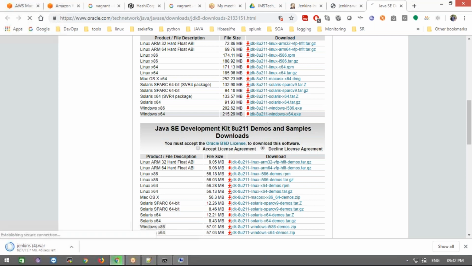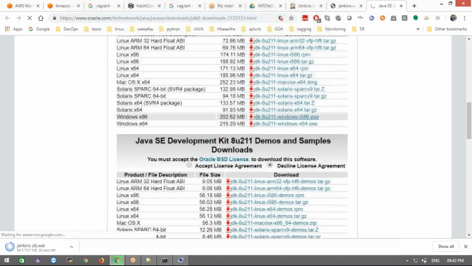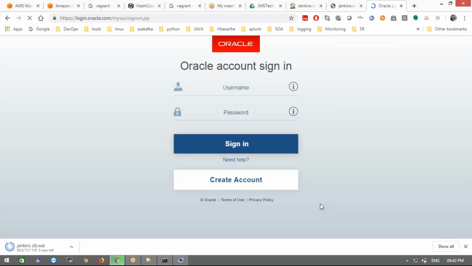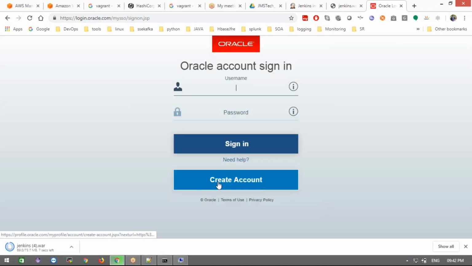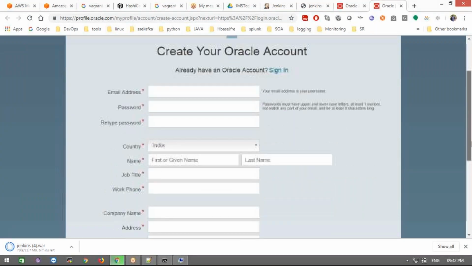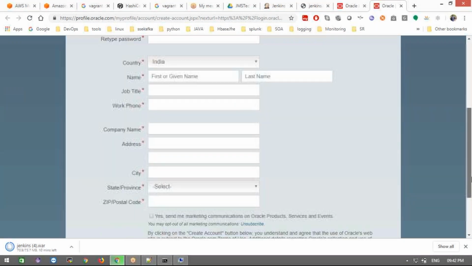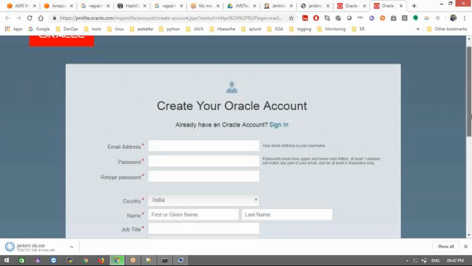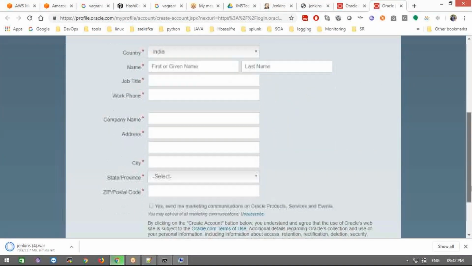If you click it here, it will direct to the login page of your Oracle website. If you already have an account, we are able to log in directly. If you don't have an account, what you guys will do, you need to create an account first. It will ask for some of your details like mail ID, password, and that kind of information you need to fill up in this form. Okay, this mail ID, password, retype, current country, and all this information needs to be filled up. Okay, clear?